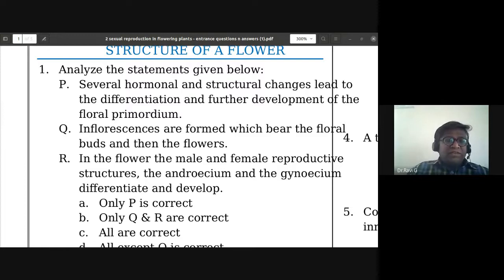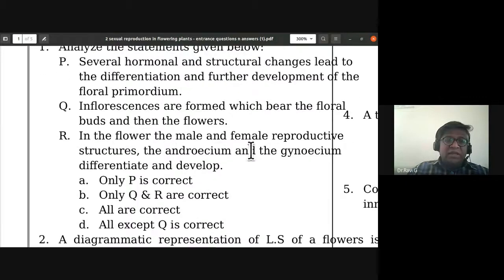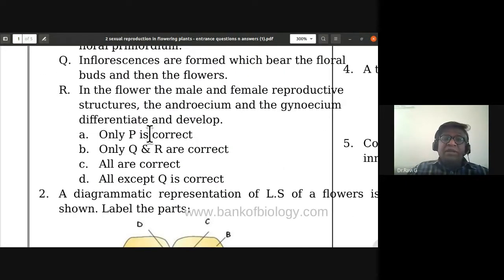Can you find the answer for this particular question? See, several hormonal and structural changes lead to differentiation. This is the right statement. Inflorescences are formed which bear the floral buds and then the flowers. This is also a correct statement. In the flower, the male and female reproductive structures, the androecium and gynoecium, differentiate and develop. That is also correct. So all these statements P, Q, and R are correct.